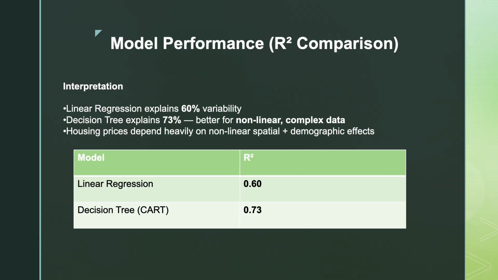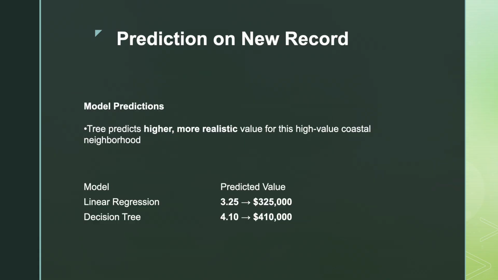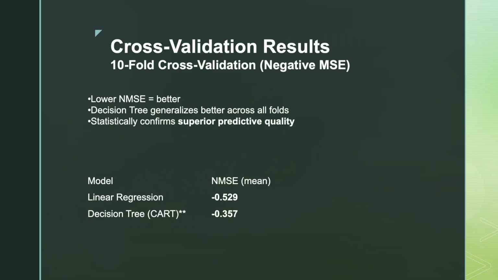This suggests non-linear and interaction effects are important in house price prediction, which a decision tree captures better than a single linear surface. This model was also tested using a hypothetical example. For a hypothetical coastal higher income record, linear regression predicted the amount to be 325K, while the decision tree predicted it to be 410K. The tree's higher estimate aligns with the real-world coastal premiums, showing its superior ability to model localized effects.